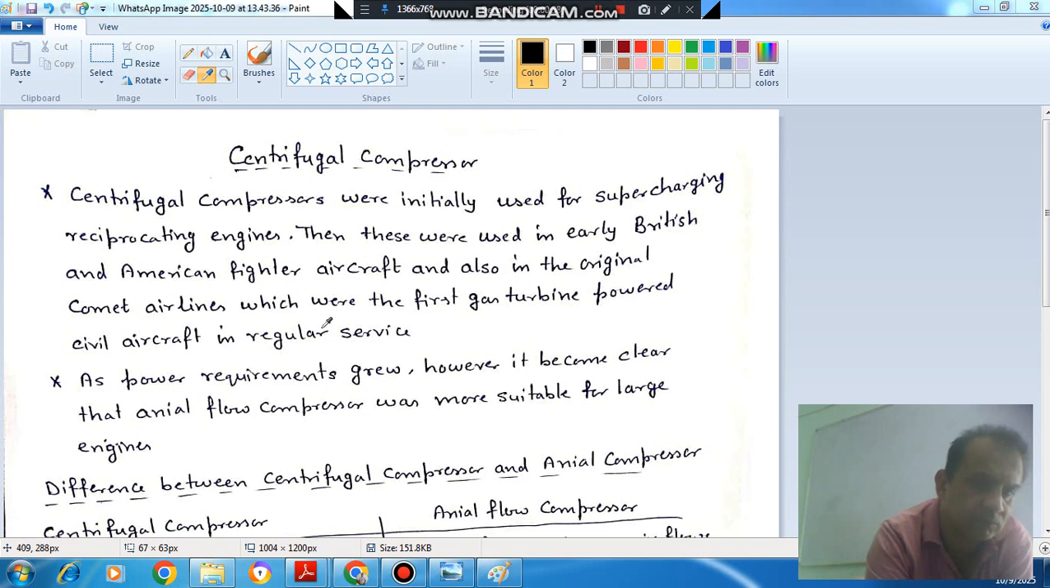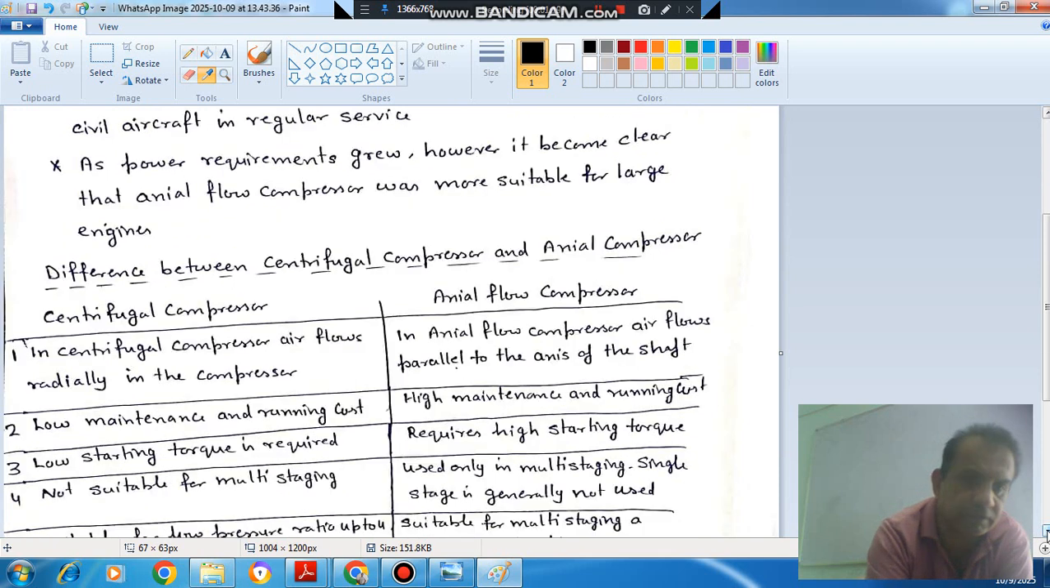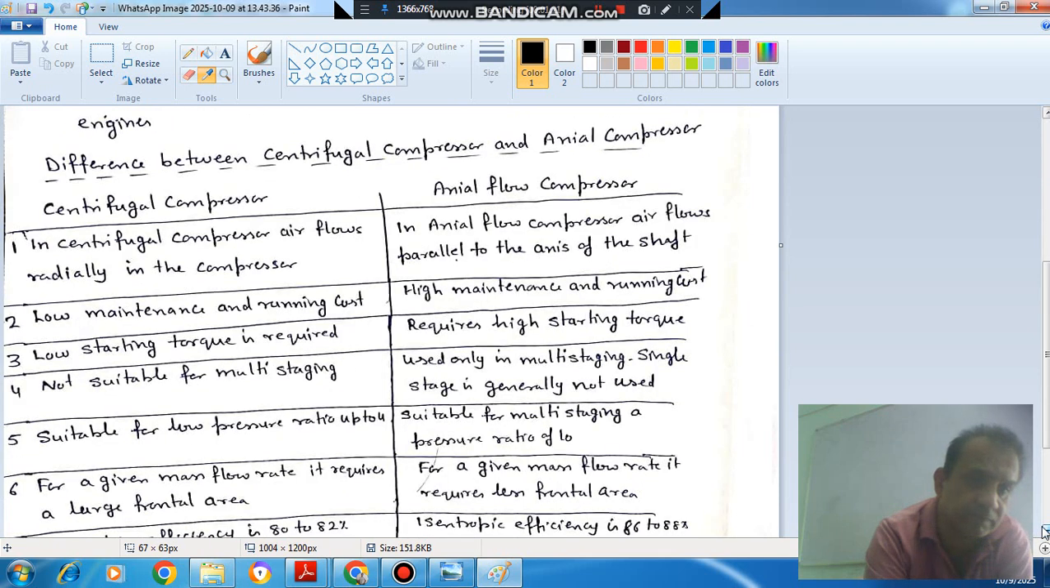Okay. So initially the centrifugal compressor was used, then the axial compressor came into the picture. As the power requirement grew, however, it became clear that the axial flow compressor was more suitable for large engines. So here there is some difference between centrifugal compressor and axial flow compressor. These differences are generally asked in exam.